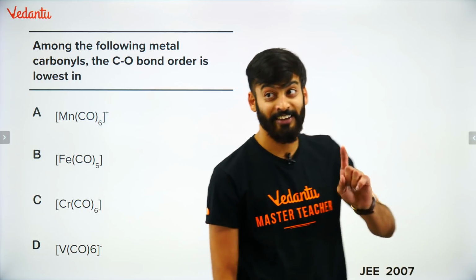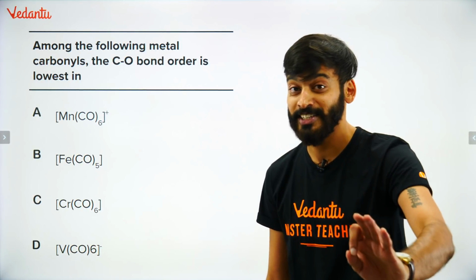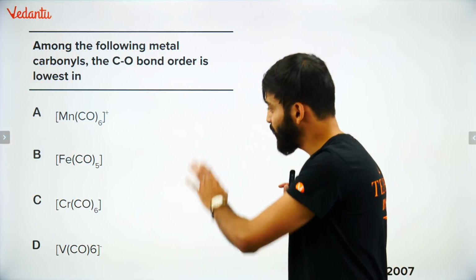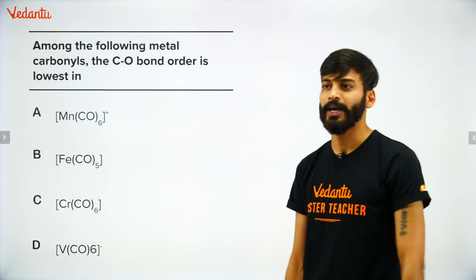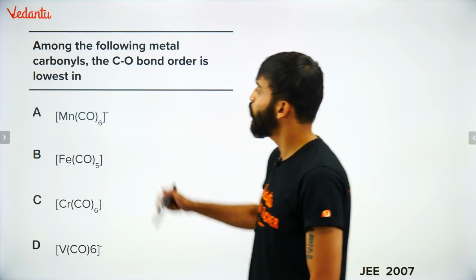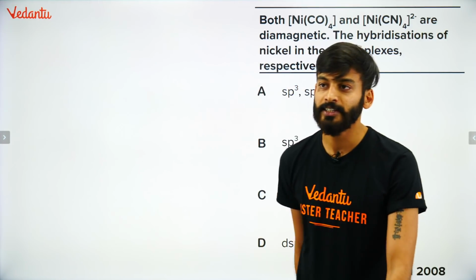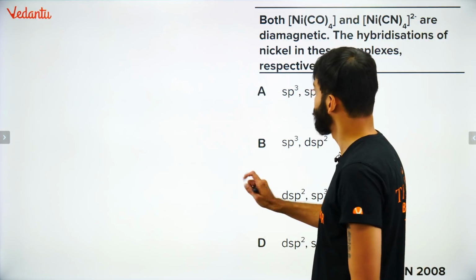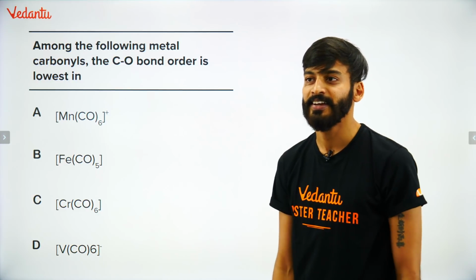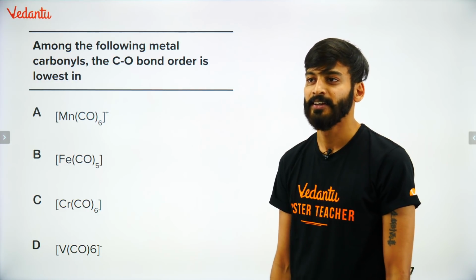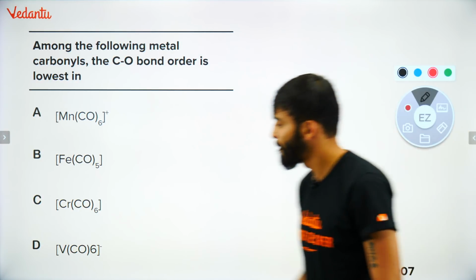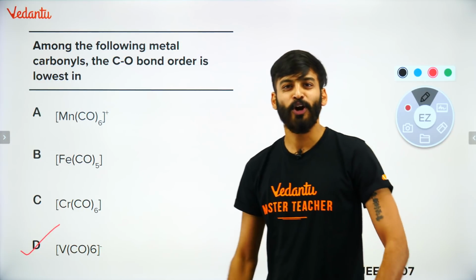Read the question. This is a very heavy question. Be careful. This is a very good question. I personally love this question. So I'll give you all the theory about it. Pay attention and give me the answer. Everyone try first. With the following metals, metal carbonyls are there. Where would the CO bond order be lowest? They're asking where the CO bond order would be lowest. Okay, some of you are giving the right answer. Very nice. Heavy, man. So the correct answer is D. Let me walk through the theory.